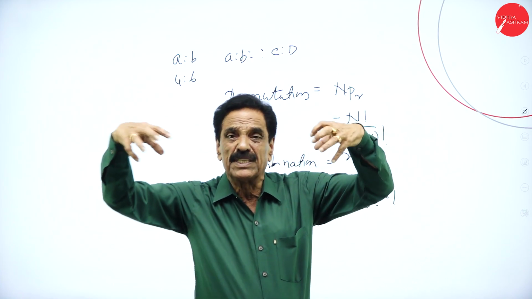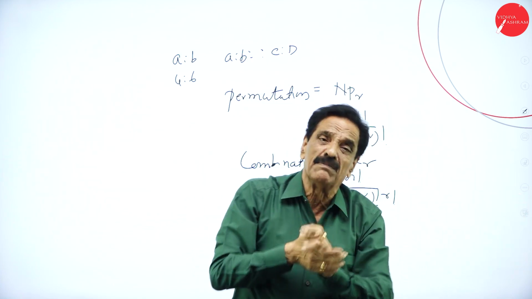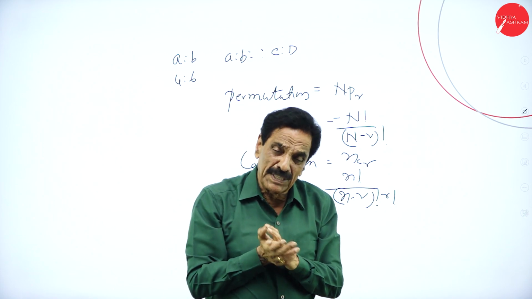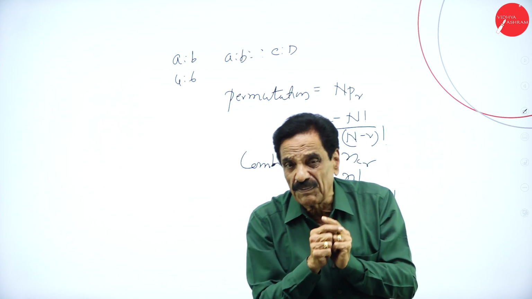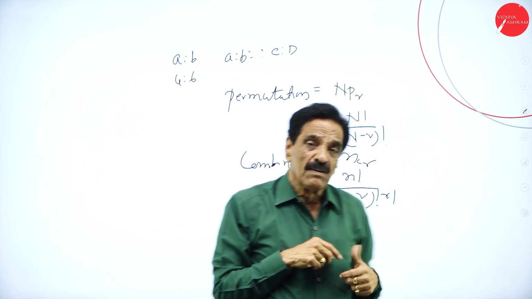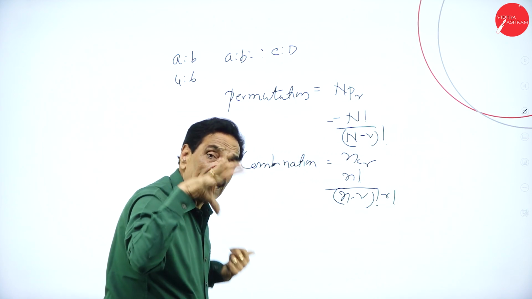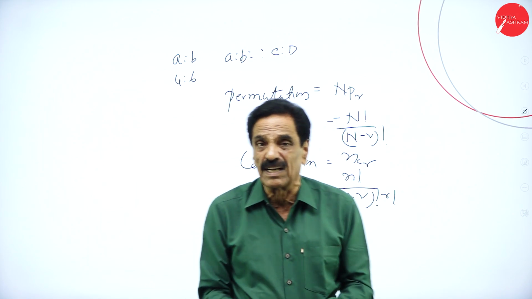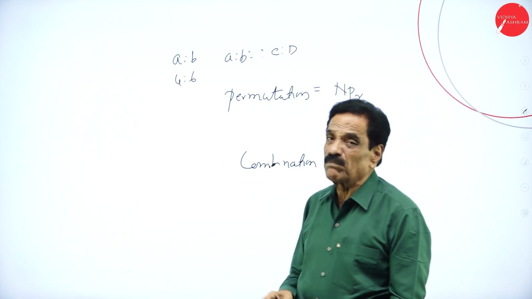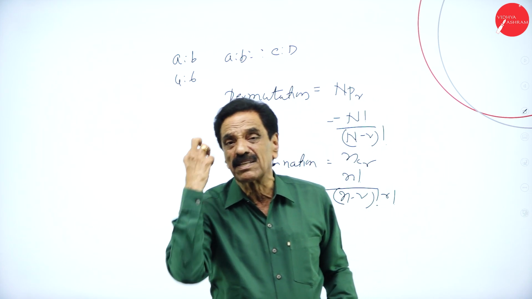Some of the objects will be taken into consideration and arranged. That selection is called permutation. For example, in a photograph, not all the items are concerned, whereas in a combination, the books will be arranged in a proper way. That is called combination. So permutation and combination will be utilized in making the timetable.